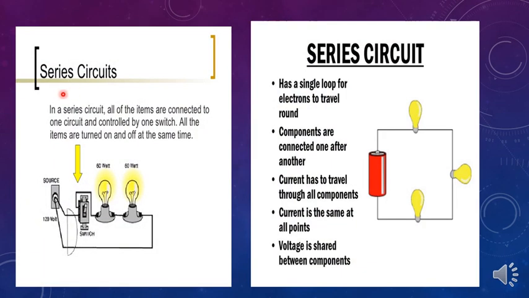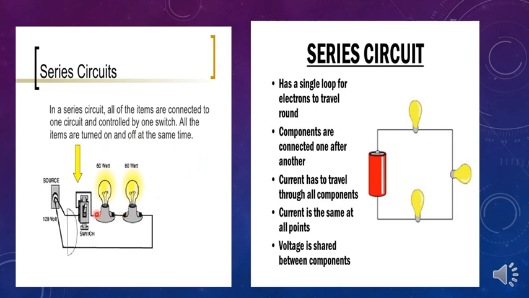So the first type of circuit is the series circuit. In a series circuit, you can observe the diagram here. All the electrical appliances or electrical components are connected to one circuit and they are controlled by one switch only. All the items turn on and off at the same time.